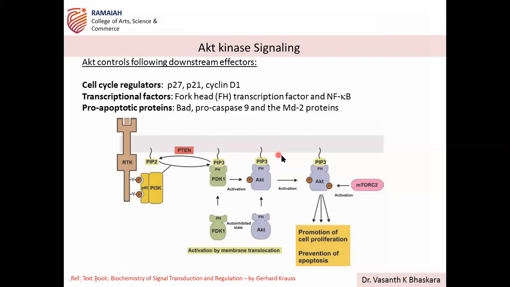These are all membrane bound. This is identified by the pleckstrin homology domain containing proteins like PDK1 and AKT. This results in phosphorylation of AKT by PDK1, and this phosphorylated AKT is further phosphorylated by mTORC2, which makes this protein fully active.